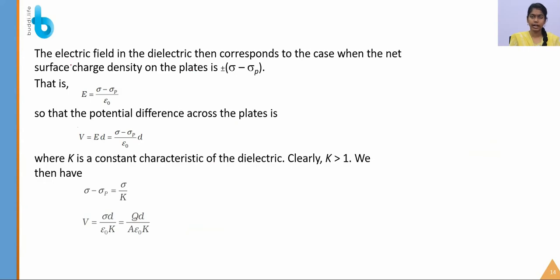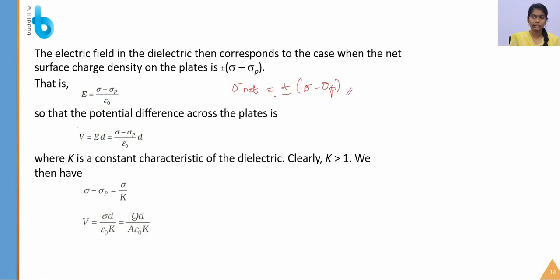Okay students, let's find the electric field in the dielectric. Here the net surface charge density is equal to plus or minus sigma p. Till now we were considering the dielectric as a vacuum, right? But here the dielectric corresponds to the case where the net surface density on the plates is sigma minus sigma p.